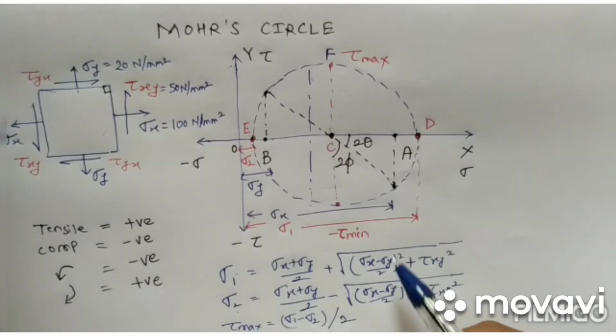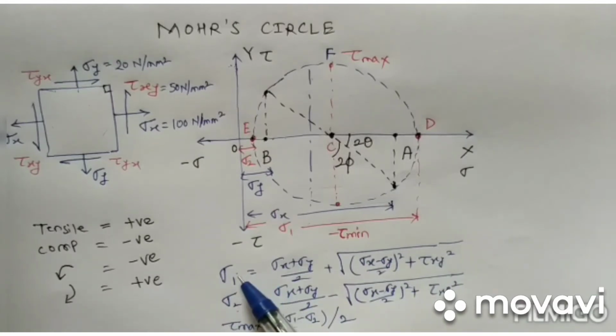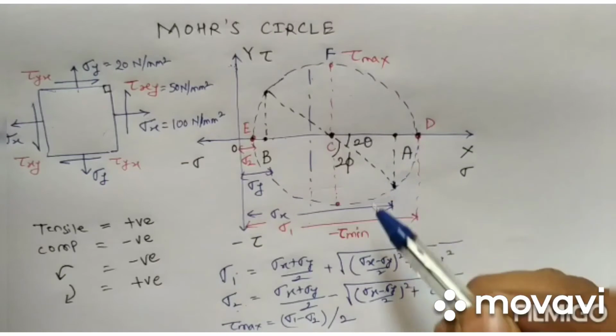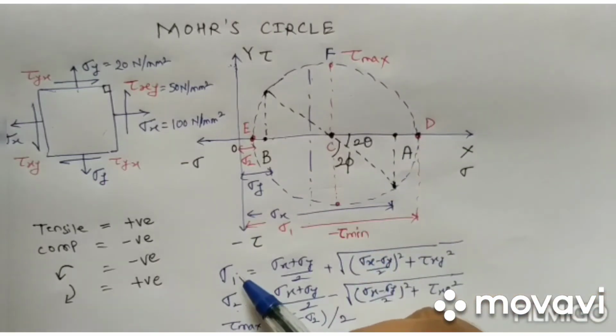So by finding sigma 1 and sigma 2, we can find tau max, that is the maximum shear stress. So we have found the maximum principal stress, minimum principal stress, and maximum shear stress.